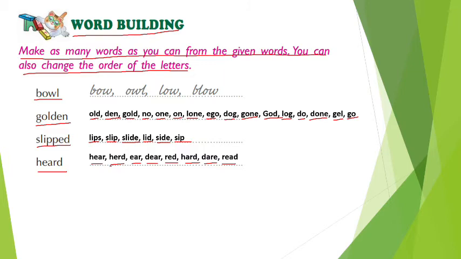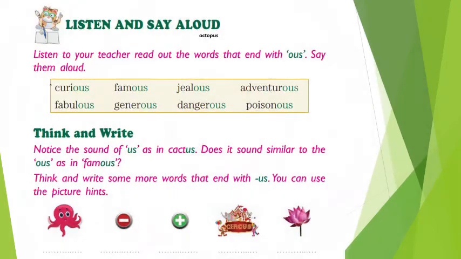Now let's move on to the next exercise. Listen and say aloud. Children, now what you have to do is listen to these words and then say them aloud: curious, famous, jealous, adventurous, fabulous, generous,